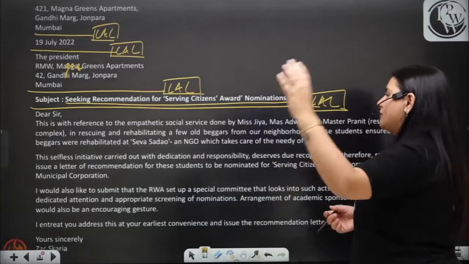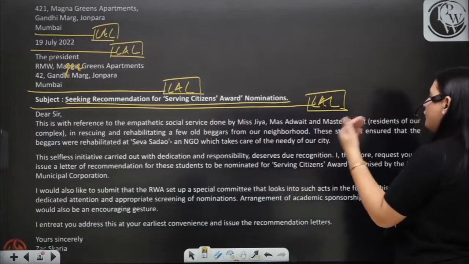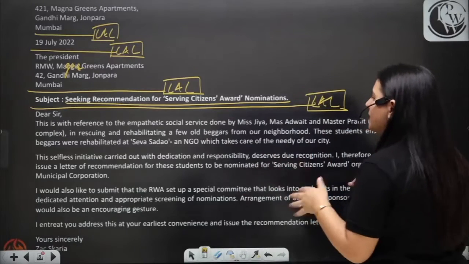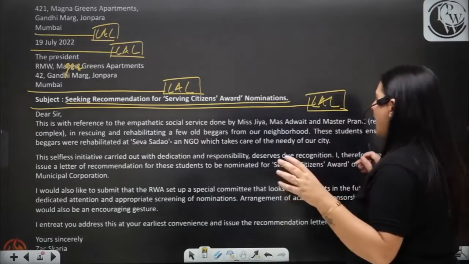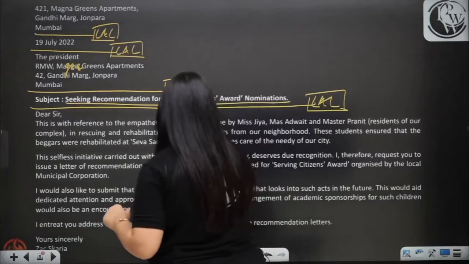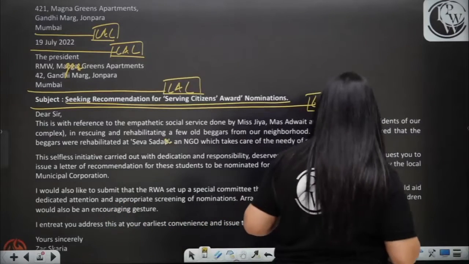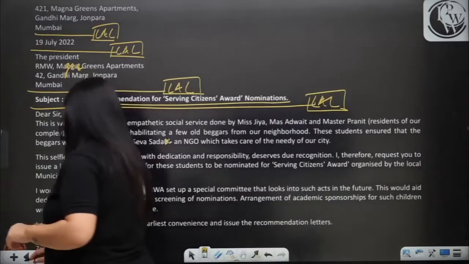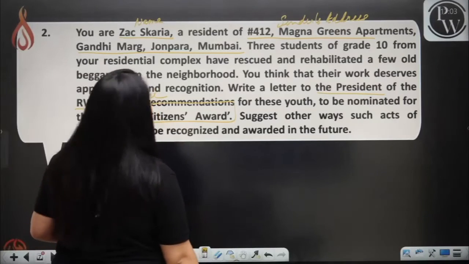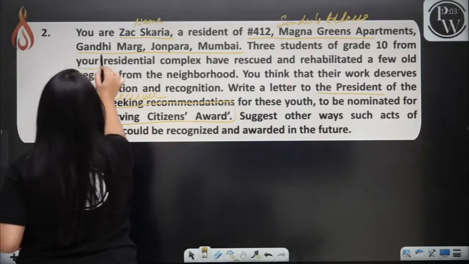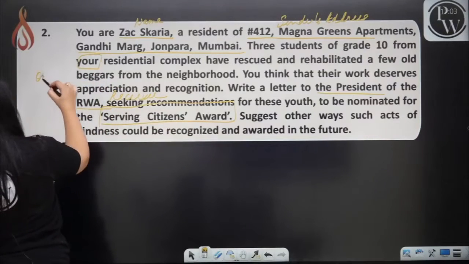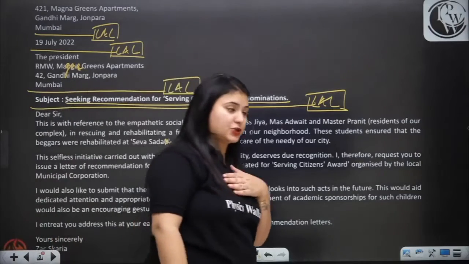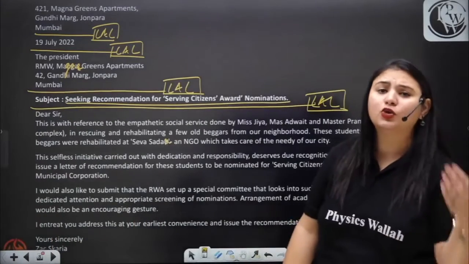In rescuing and rehabilitating a few beggars from our neighborhood, these students ensured that beggars were rehabilitated at Seva Sadan, an NGO which takes care of the needy of our city. Now, if you look at the question, your residential complex was given to you. But in the answer, while writing the answer, you have to write our residential complex, because they are instructing you to do something.